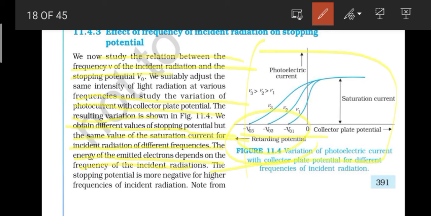The energy of the emitted electron depends on the frequency of the incident radiation. The stopping potential is more negative for higher frequency incident radiation. So, stopping potential is more for this, which is a higher frequency, right? V3 is more than V2, and V2 is more than V1. So, V1 has the least frequency and V3 has the most frequency. Here we can see that the stopping potential is dependent on frequency. It is more negative for higher frequencies.